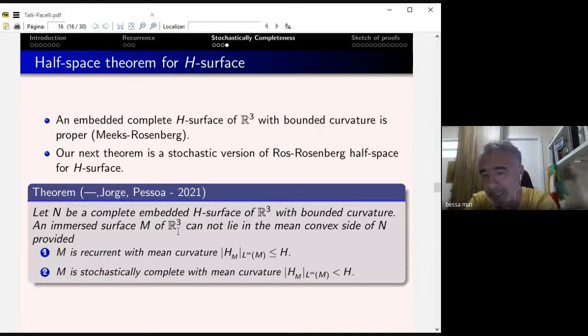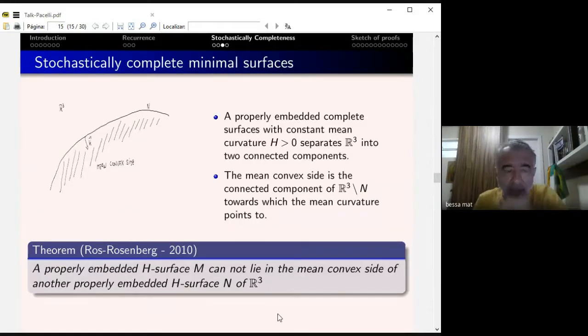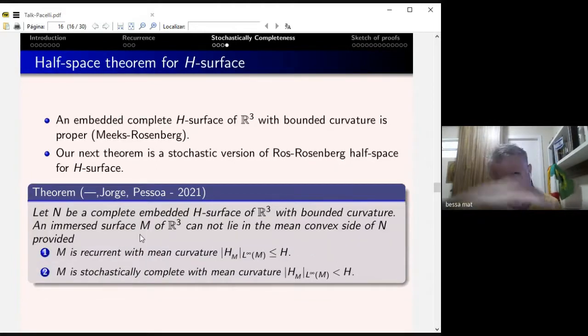So it's forbidden, like this previous result here. Here is the picture. You cannot put a surface here with the same H as N in this mean convex side. Okay. So our next result is the following. You have this embedded H surface here. Here's the mean convex side. If you put something recurrent here, the sup of the mean curvature has to be bigger than H, it cannot be less than H. It has to be squeezed. And if it's stochastically complete, then the sup of the mean curvature has to be bigger or equal to H, it cannot be less.